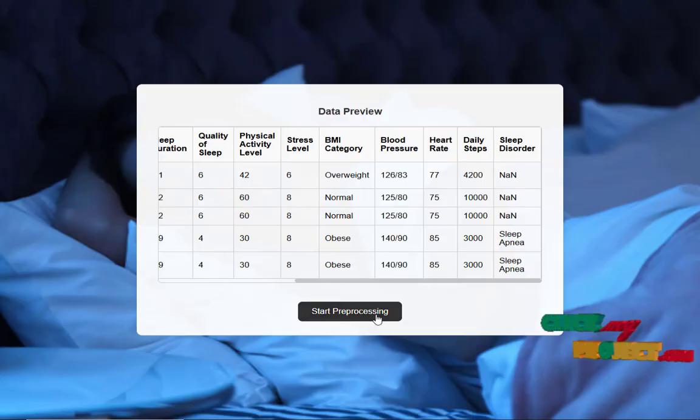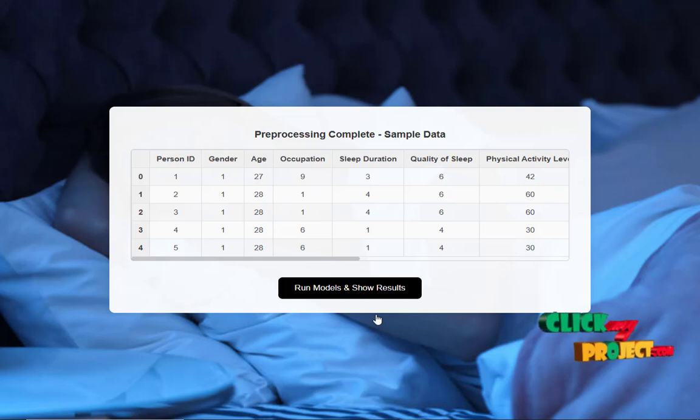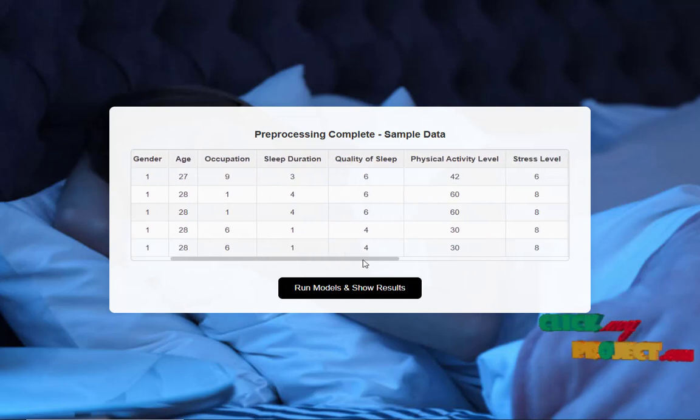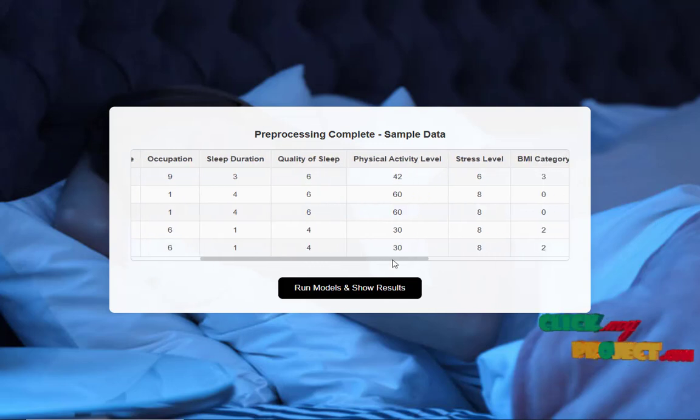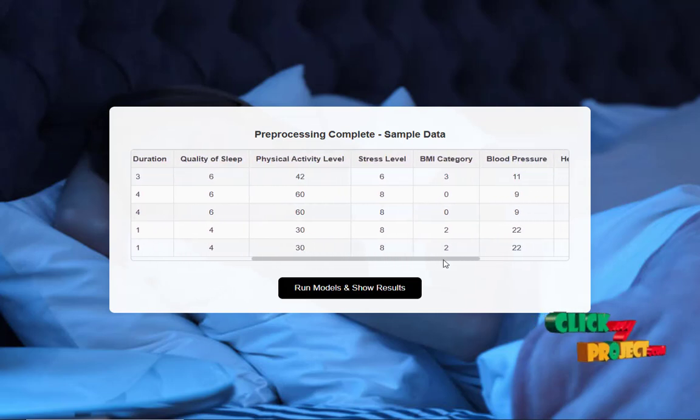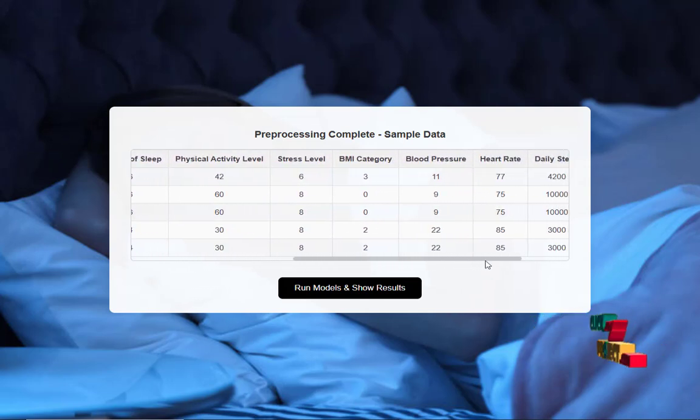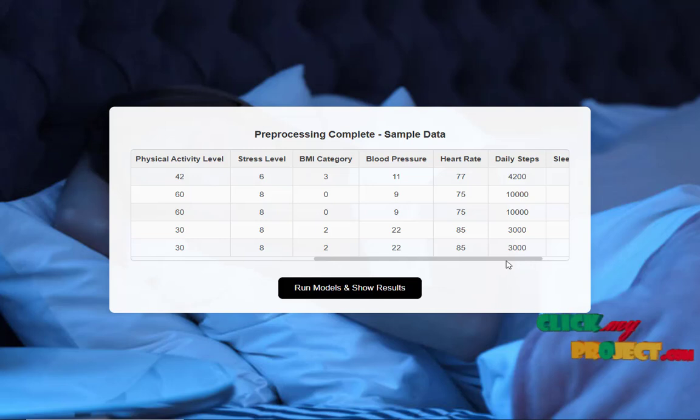Click start pre-processing. It checks for any missing values and, if found, fills them with zeros to handle the data gaps, and then the label encoding. This converts the text labels into numeric form, so the machine learning algorithm can process them. The encoded data is printed to confirm the changes. The dataset is split into training and testing sets for model development and evaluation.